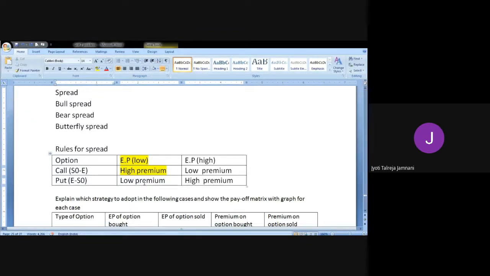When we go to combinations, we will combine. Here in spread, we are only finding the difference between the buy price and the sold price, and it has to be done with the same type of option. So if it is a call option, you buy a call, sell a call. If it is a put option, you buy a put and sell a put. You can't mix call and put. Is that clear? You need to remember this for spreads.